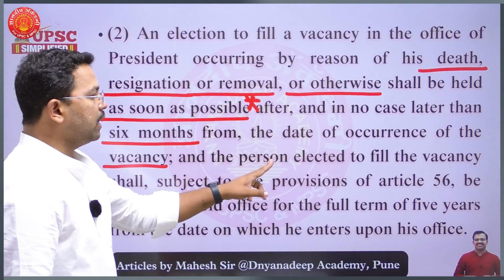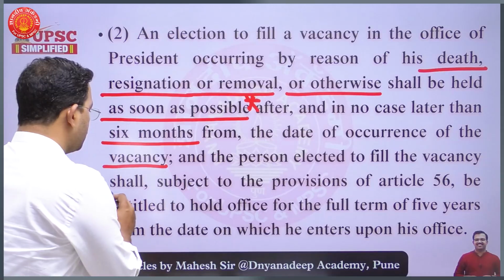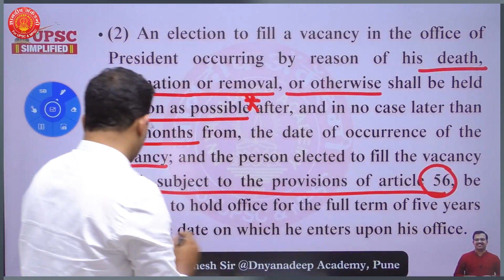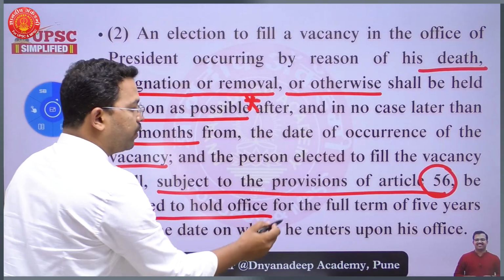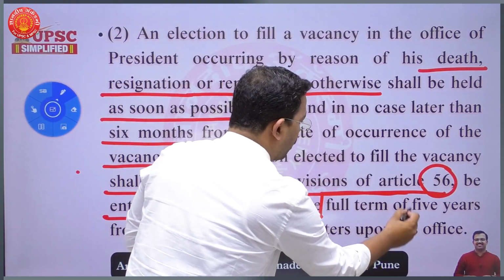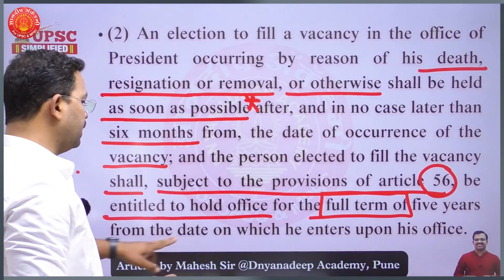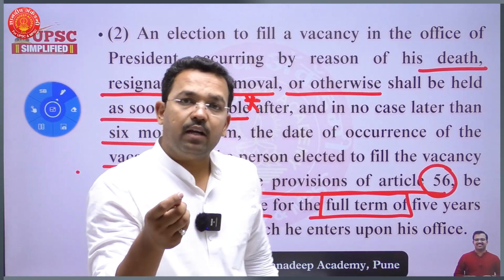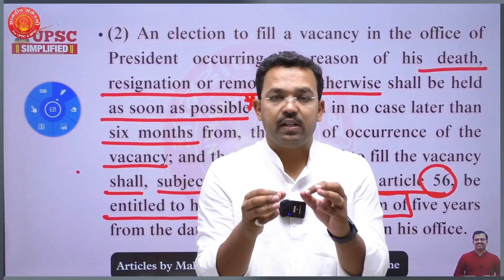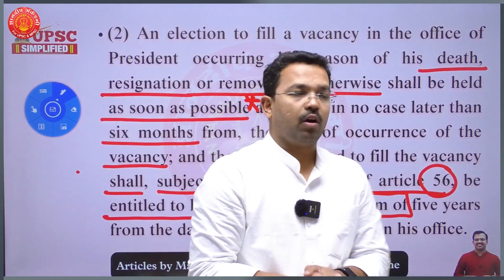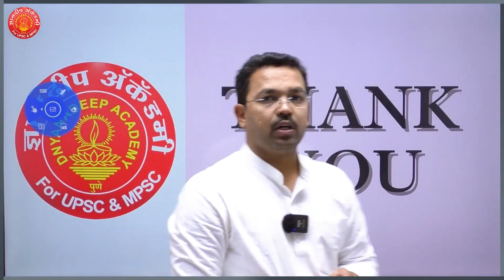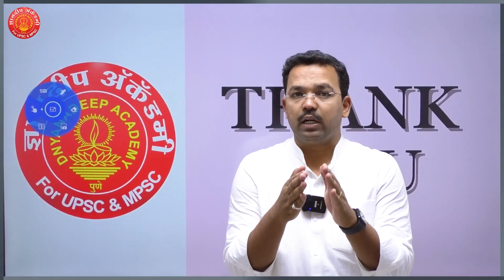And the person elected to fill the vacancy shall, subject to the provisions of Article 56, be entitled to hold office for the full term of 5 years from the date on which he enters upon the office. So once a newly elected President fills the office, he will continue for the complete 5 years.